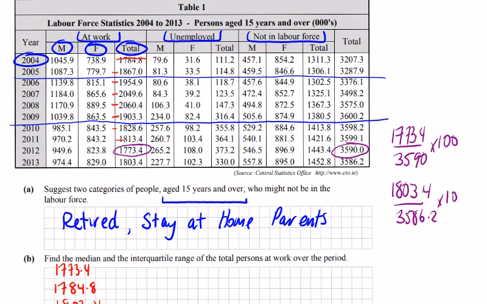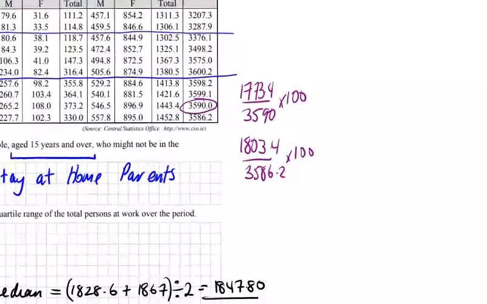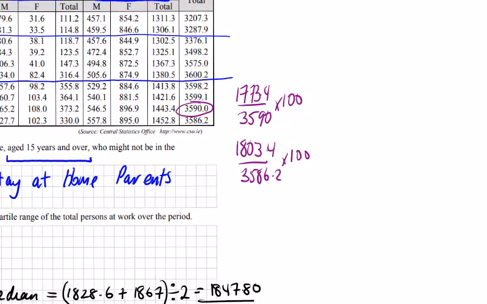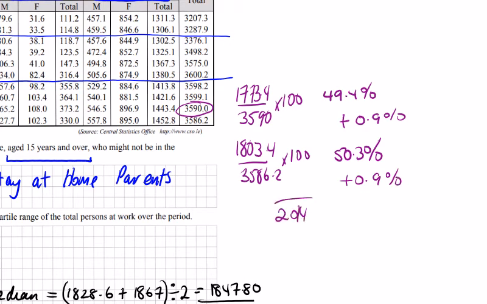The amount of calculator work involved in this question is purely really ridiculous. This is giving me 49.4%. The second one is 50.3%. We've gone up 0.9%. So our prediction for 2014, based on this tiny ridiculous set of figures, is going to be 51.2% in employment.